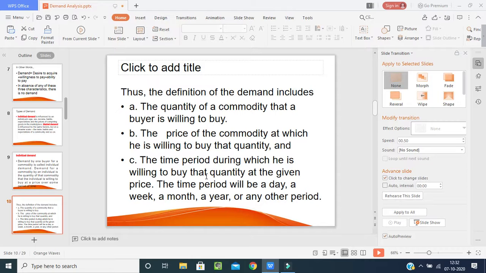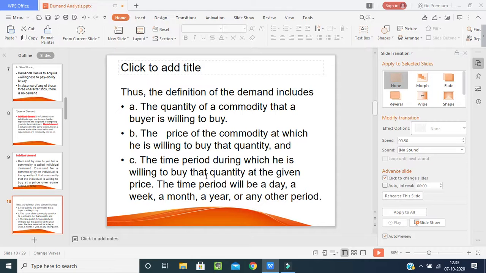As an example, I want to explain this. First statement: the demand for mangoes by a consumer is 5 kg per day. Second statement: the demand for mangoes by a consumer is 5 kg when the price of mango is rupees 10 per kg. Third statement: the demand for mangoes by a consumer is 5 kg per day when the price of mangoes is 10 per kg. Which one is correct?